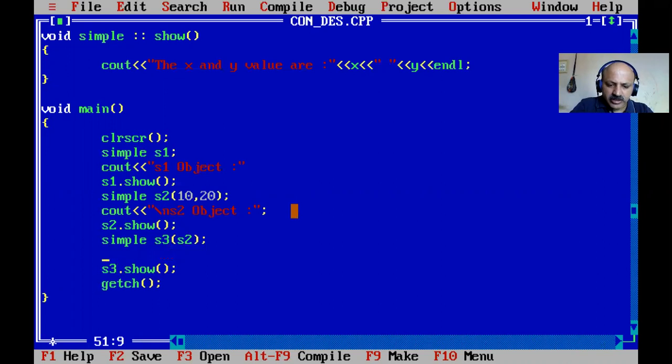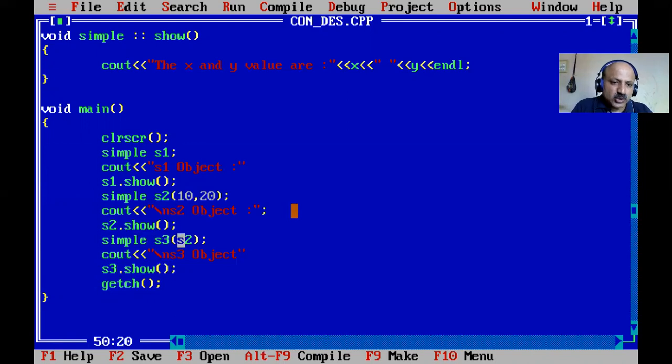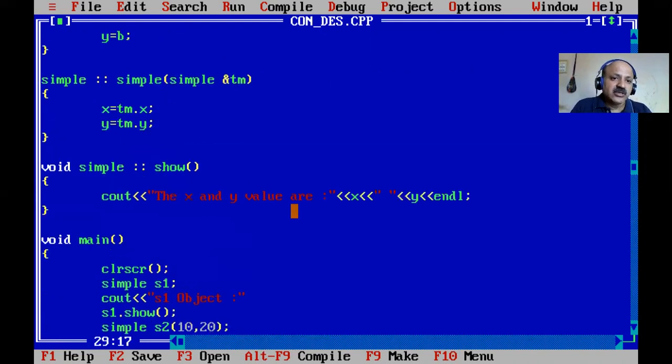And here also we can give a message, so the user can define what the s3 object is. Here we can say that s1 is the default constructor calling. You can also bind the default constructor, but you have to know very well that s1 is the default constructor calling, s2 is the parameterized, and s3 is the copy constructor. So we pass the s2 object. S2 has x and y as 10 and 20, so that also initializes s3. How is it possible? This is a very important concept.